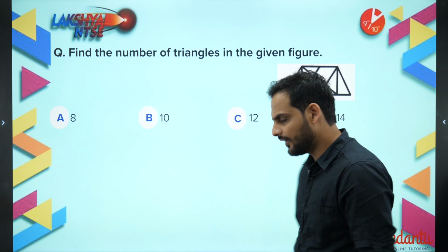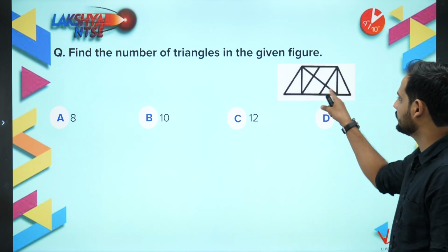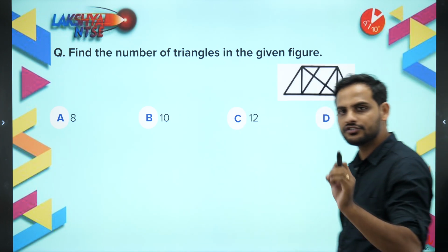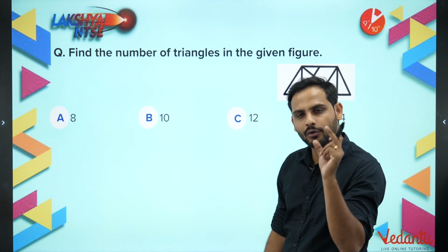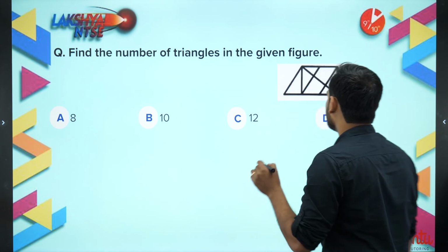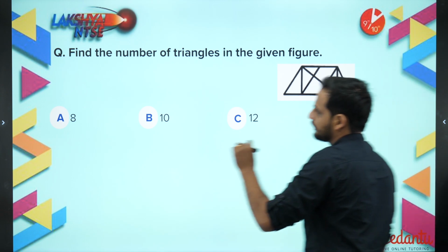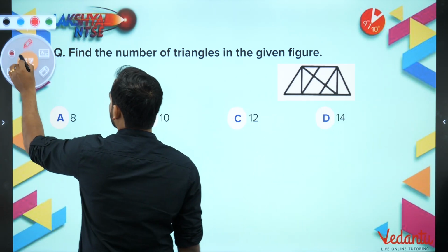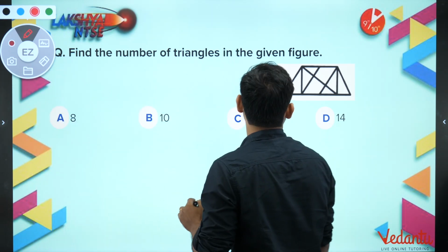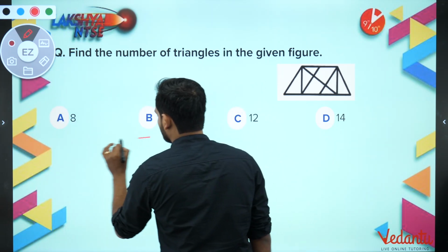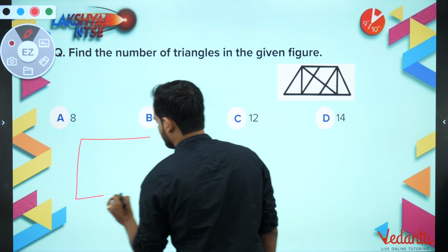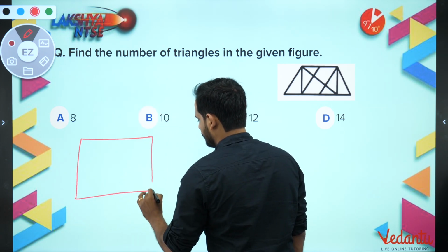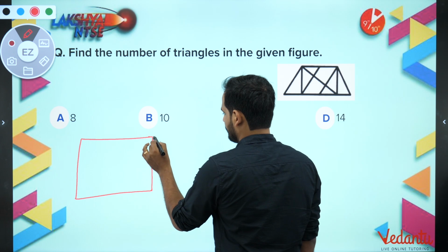Okay, bachcho. So the first part, in this kind of question I will always say, name each and every small unit. Let me make a bigger diagram so that you can easily look at this part.